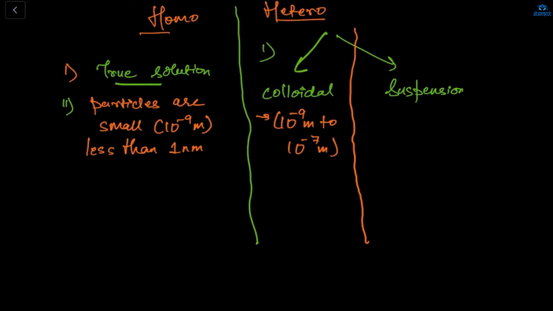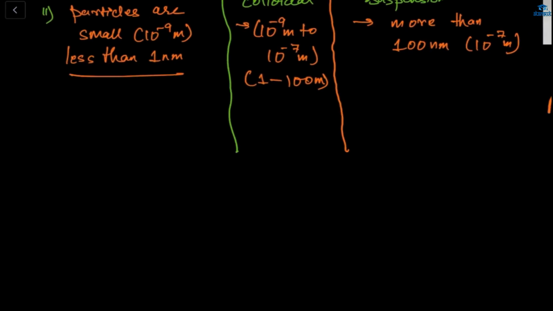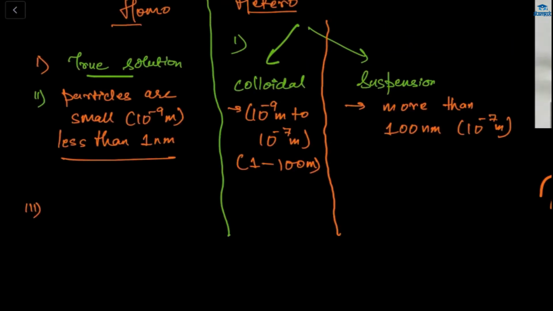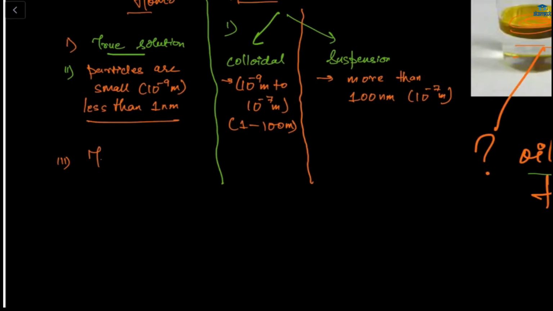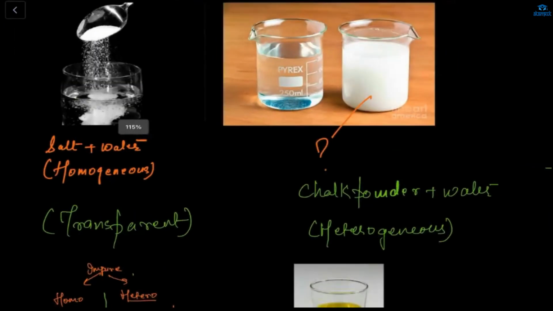And in the suspension, the particles are large, more than 100 nm, meaning 10 to the power minus 7 m. Here it's less than 1 nm, and here it's ranging from 1 to 100 nm. The next point is that a true solution is transparent, colloidal is translucent, and suspension is opaque.